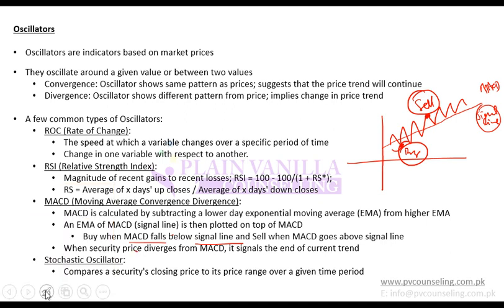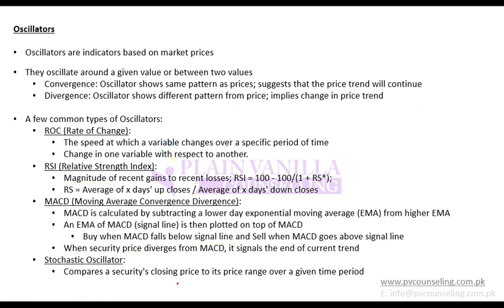Moving on, the stochastic oscillator compares a security's closing price to its price range over a given period of time. You select a particular period of time. For that period, you take out the price range, that is, the range at which price moves, and then you compare the current closing price with that range. Is it towards the higher end, towards the lower end, in between, or what is happening? That is known as the stochastic oscillator. So remember these oscillators: ROC, RSI, MACD and stochastic.